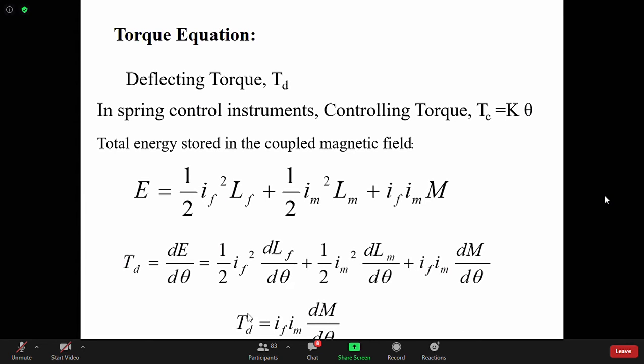So for any two coils producing mutually linked flux, where one system is capable of moving, the deflecting torque on that moving system will be IF into Im into dM/dθ. Here, note that IF and Im are in small letters. What does it mean? It is valid for DC, and valid for AC. Okay. Swarnadev, is it clear now? If you have any question, please ask.